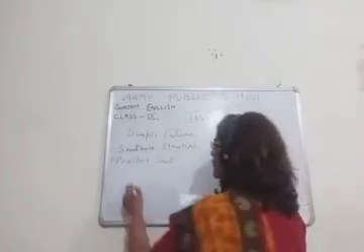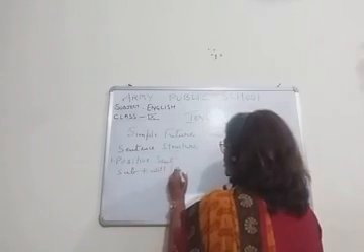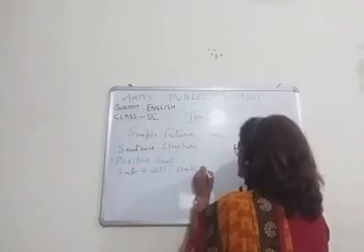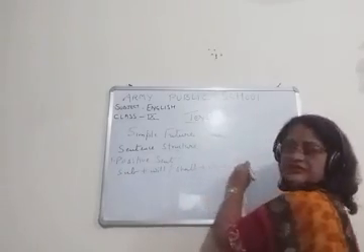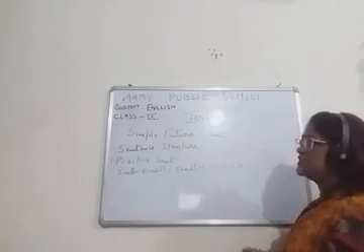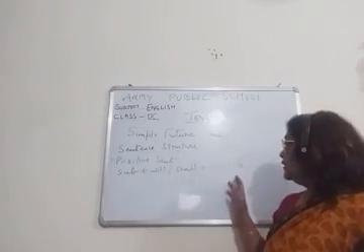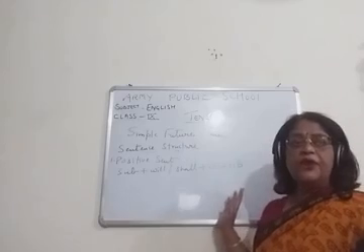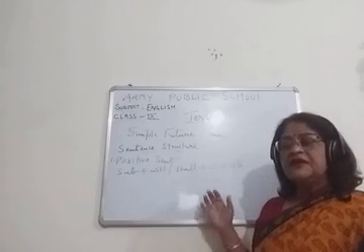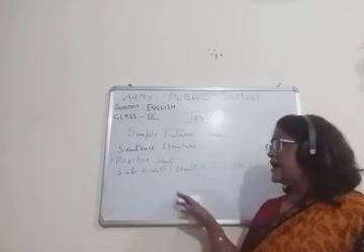Subject plus will or shall plus V1 plus object. Let's see it. Subject plus will or shall plus V1 plus object. Generally, children, with I and we, shall is used.